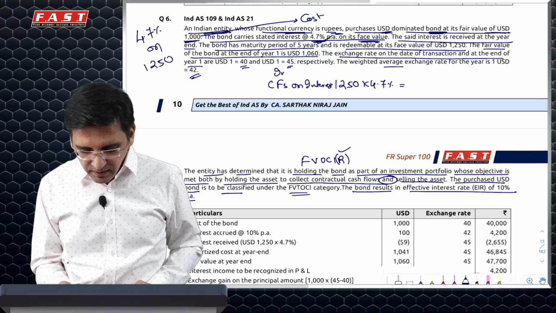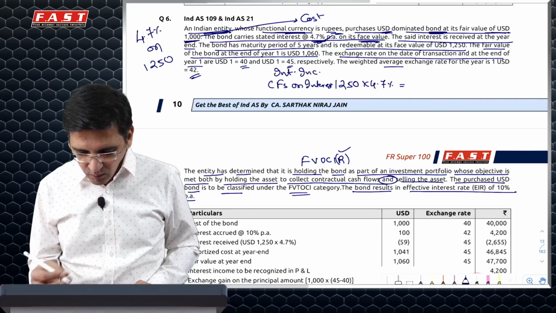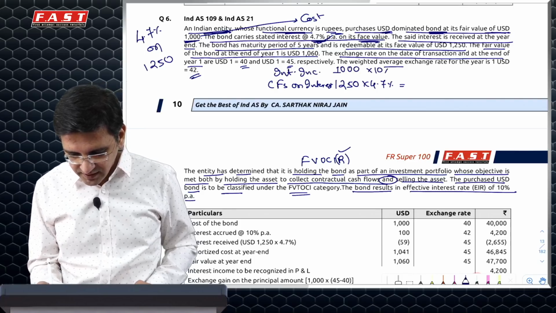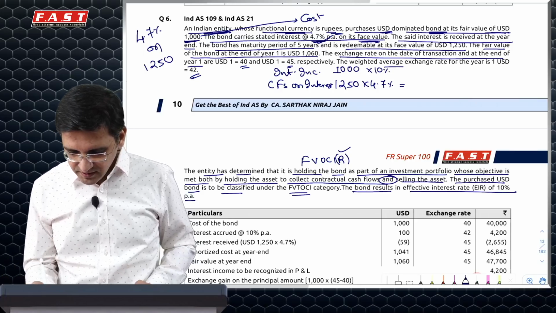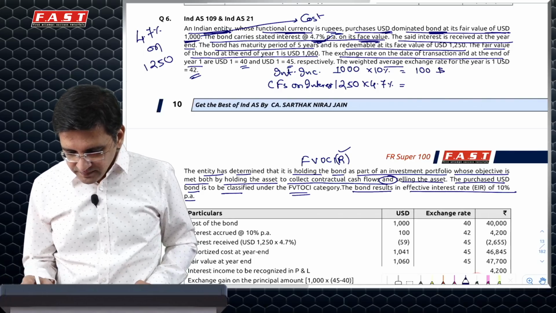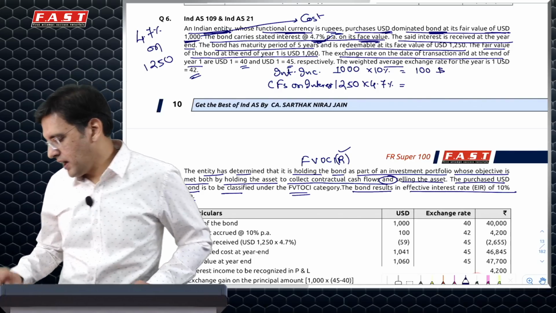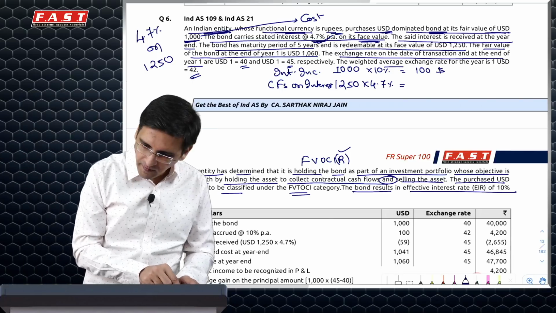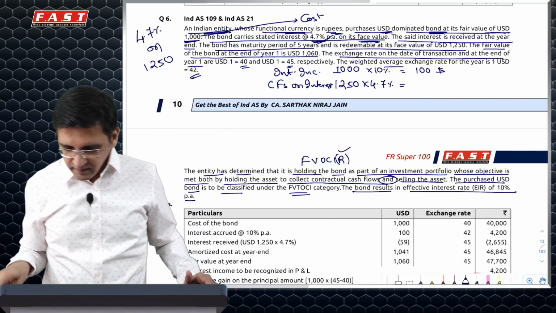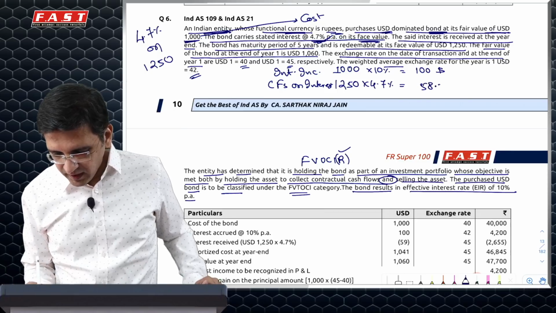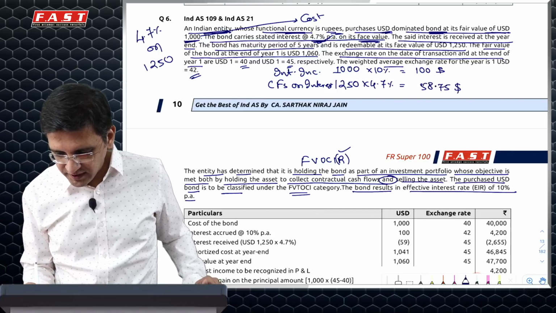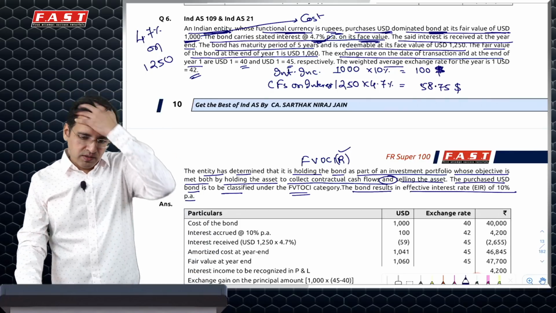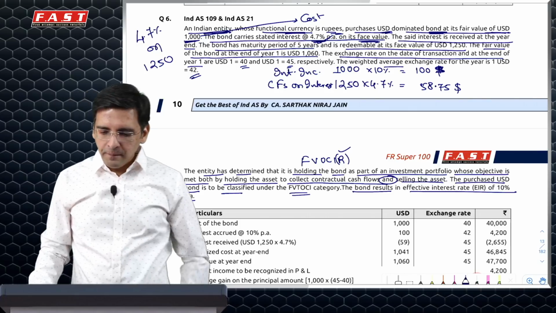But your interest income you will have to recognize on your cost at the effective interest rate, which in this case is 10%. Now here everything is in dollars, hence what you would have to do. 58.75. I could have shown you from the answer, but then I need to give you a trick because that is where you could possibly do something wrong in the exam.